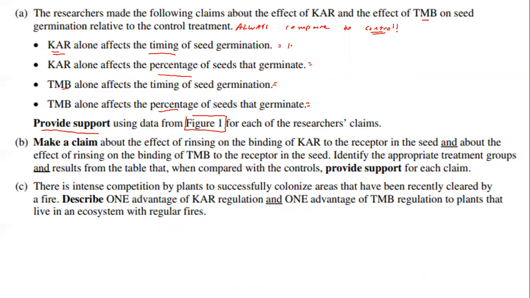I would say that CAR germinates at 12 hours, where the control starts at 24 hours. So that's how you get that one. Pretty simple. For the next one, how does CAR alone affect the percentage?